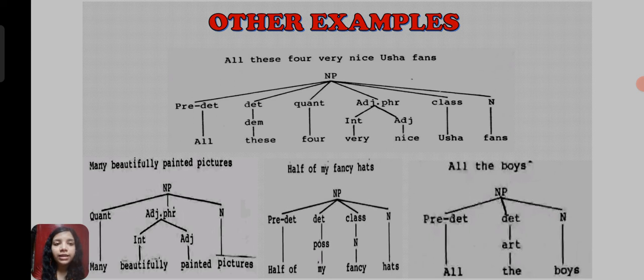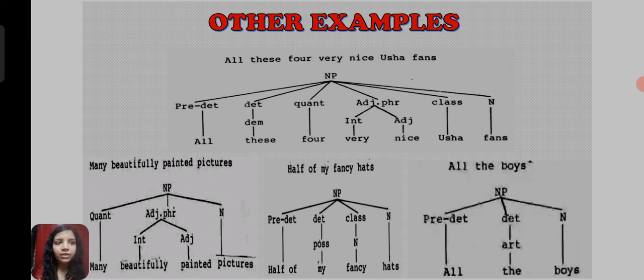Next example is half of my fancy hats. So predeterminer is half of, determiner is my, which comes under the possessive, and classifier is fancy, and noun is hats. So this is also a noun phrase.